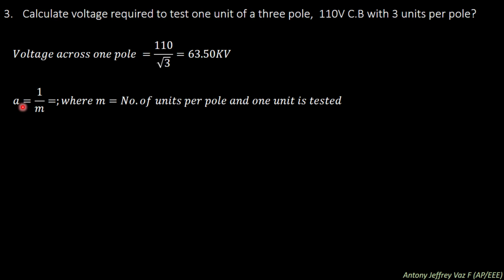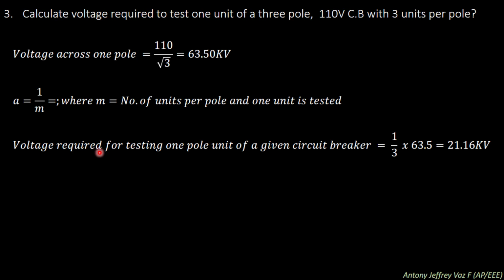We know that A is equal to 1 by M, where M is the number of units per pole, and 1 unit is tested. So the voltage required for testing 1 pole unit of the given circuit breaker is 1 divided by 3, since we have 3 units, times the voltage across the pole, 63.5 kilovolt.